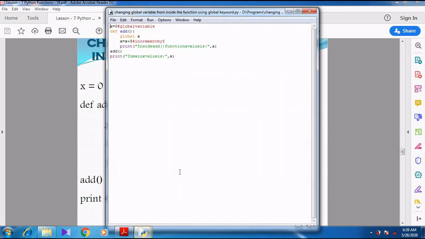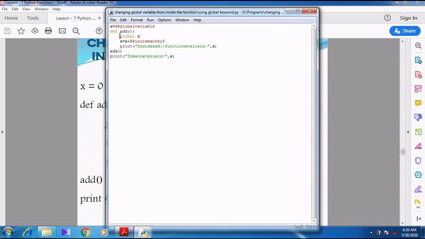Changing the global variable from inside the function using the global keyword. Because of the global keyword, the x value is accessed inside the function and then the x value is changing. So x value is already 0. So it is changed to 0 plus 5, 5, because of using the global keyword. If I do not use the global keyword, it shows error.